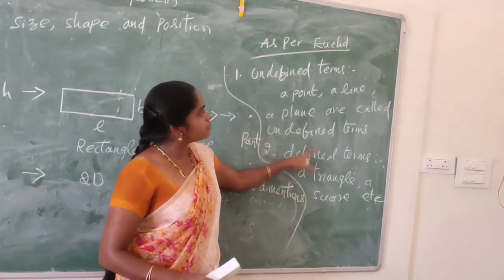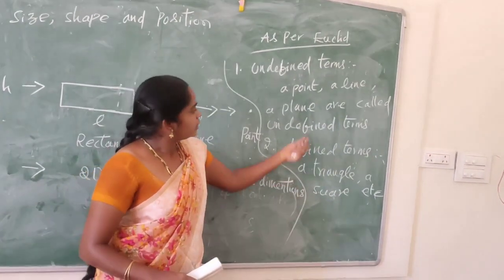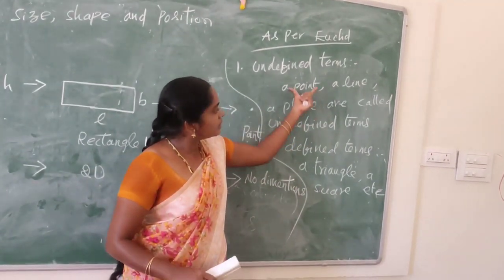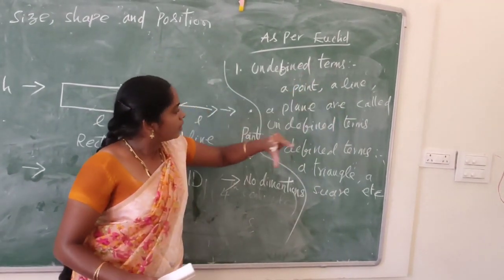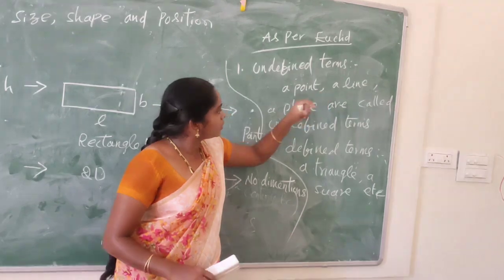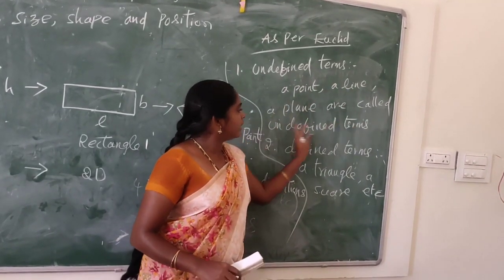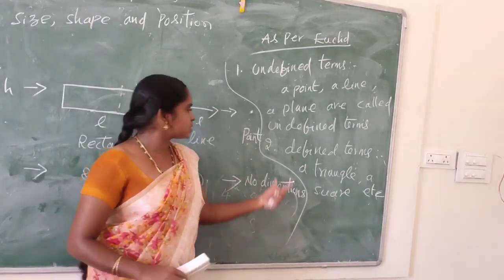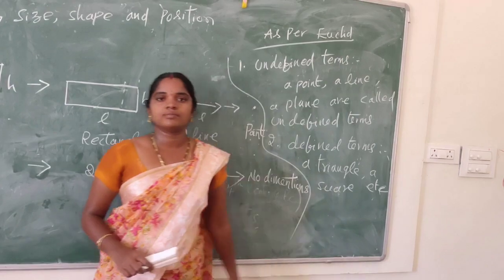What is the difference between defined and undefined? A point, a line, and a plane are called undefined terms. Defined terms are a triangle, a square, etc.